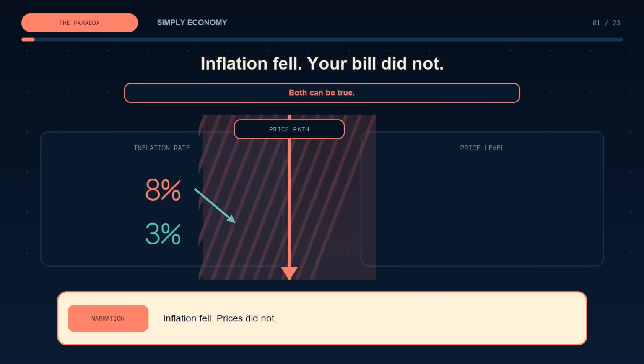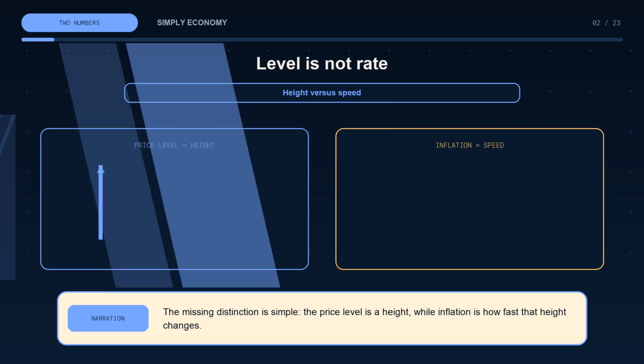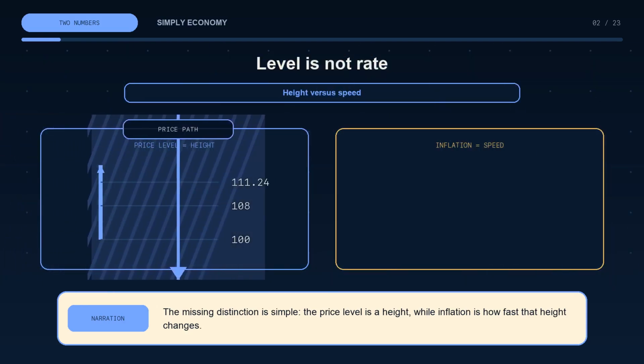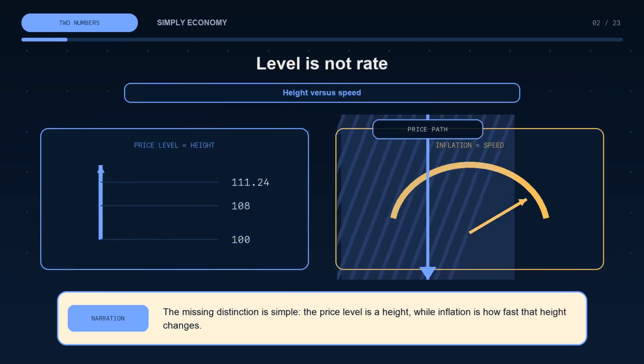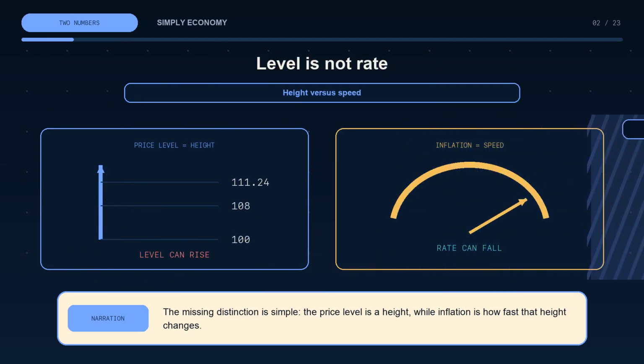Inflation fell. Prices did not. The missing distinction is simple. The price level is a height, while inflation is how fast that height changes.